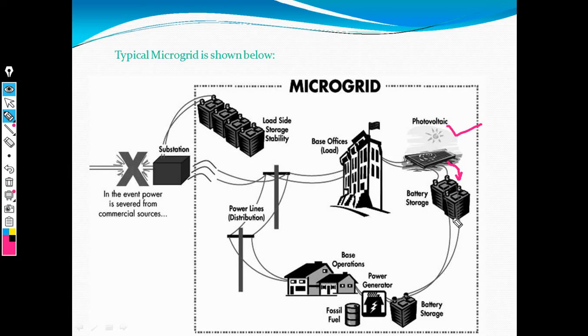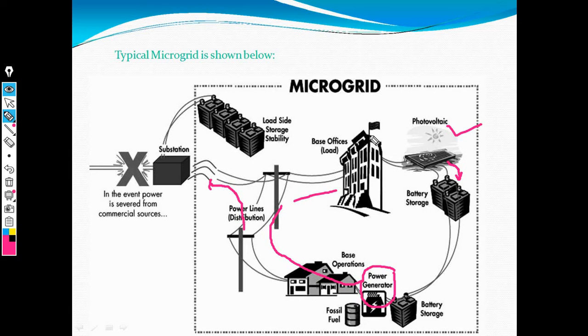Then this battery storage converts the DC supply into AC with the help of an inverter, and this AC supply is given to the power generator. This power generator supplies electricity to the load, such as offices. Also, this electricity is given to the substation, and the substation consists of a transformer, step up or step down. That means it converts electricity by increasing the voltage level or decreasing the voltage.